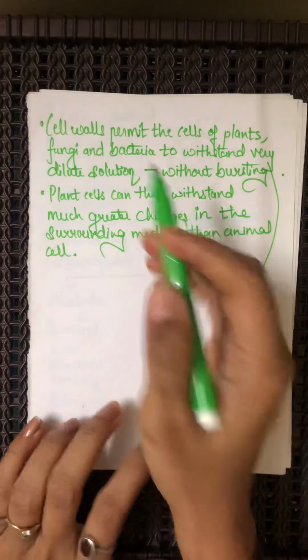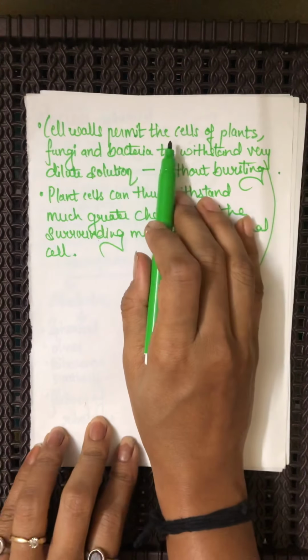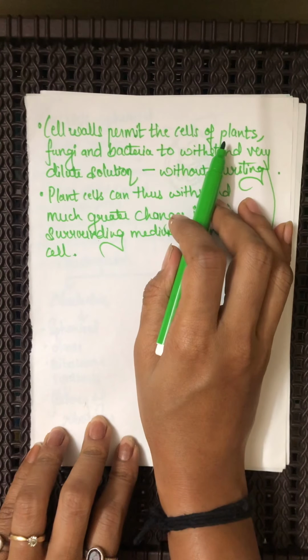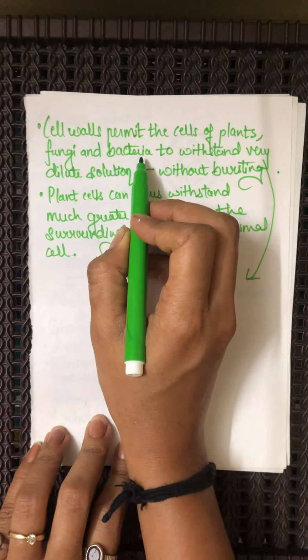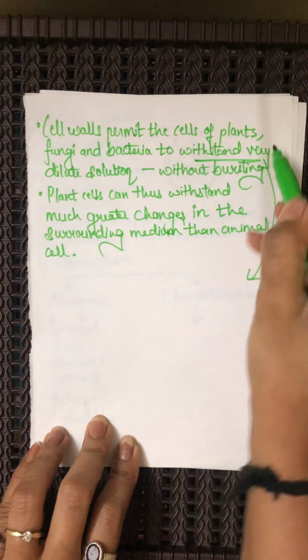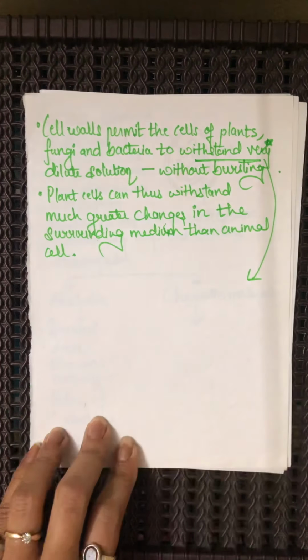So the cell wall permits the cells of plants, fungi and bacteria to withstand, something very important to understand, very dilute solution without bursting.